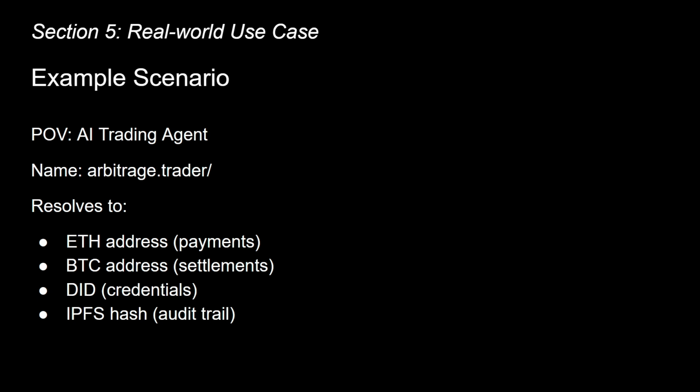The agent can operate for years, accumulating reputation, even if the original company goes bankrupt. The identity persists at protocol level.